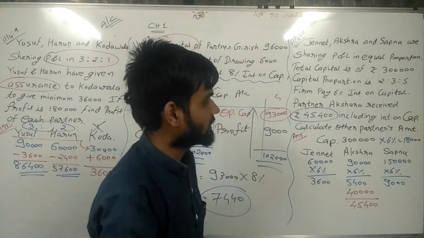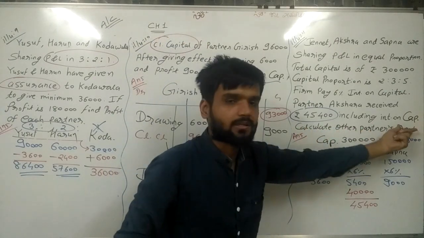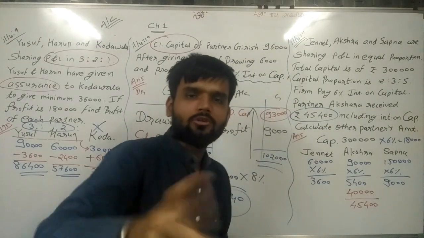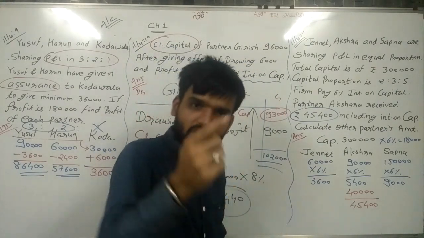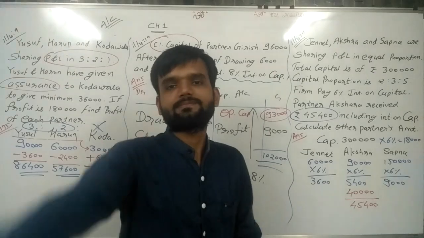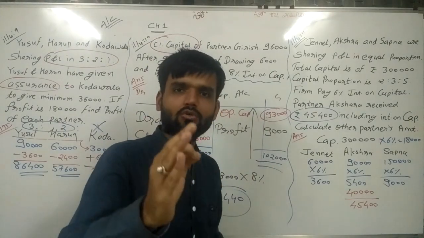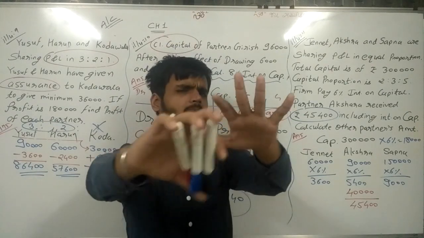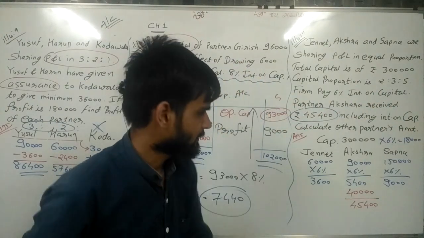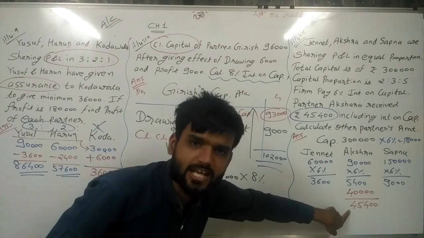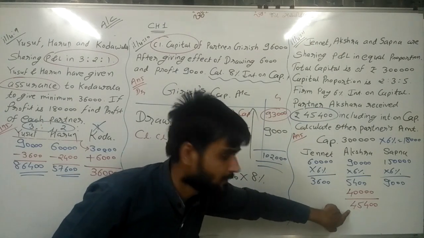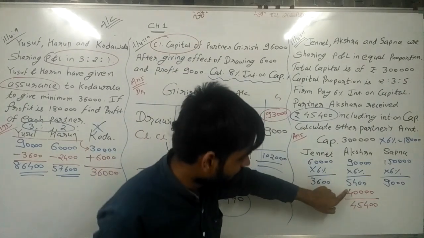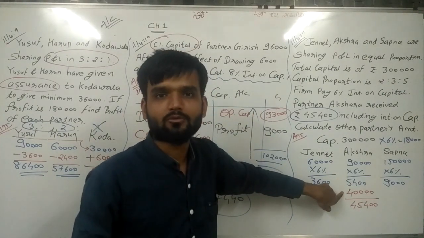Now what is the question? Calculate the other partners' amounts, Janet and Sapna. How much amount was received by them? That we need to calculate. We are given only Akshara's amount. Now the sum becomes easy. See here. The total amount received by Akshara is 45,400, in which 5,400 rupees is the interest amount. So the difference, 40,000, is the profit amount.